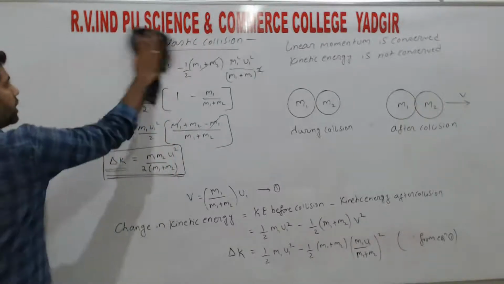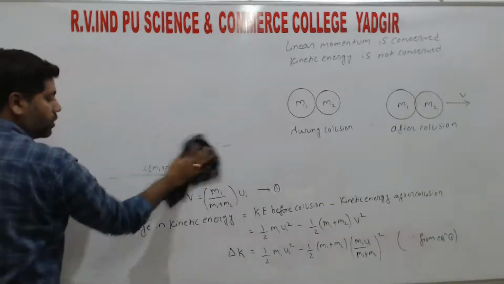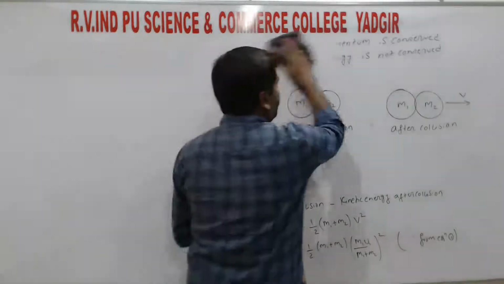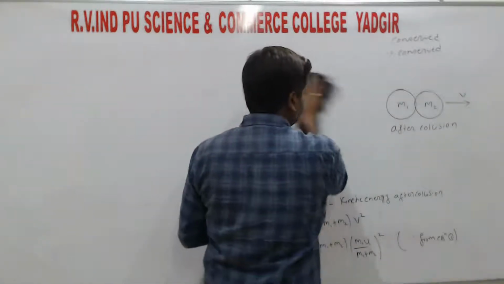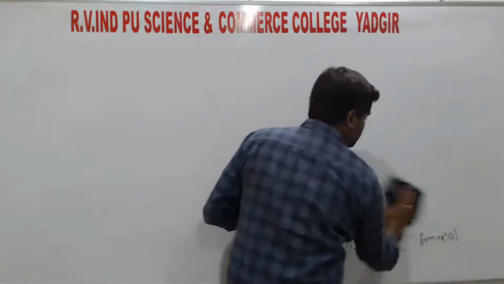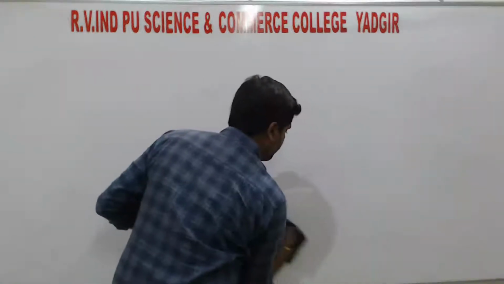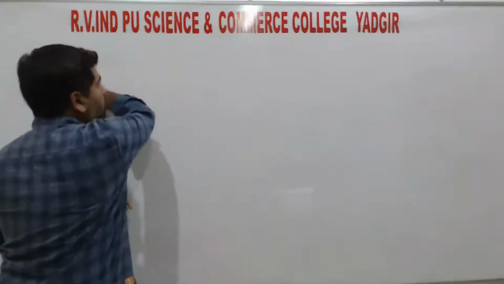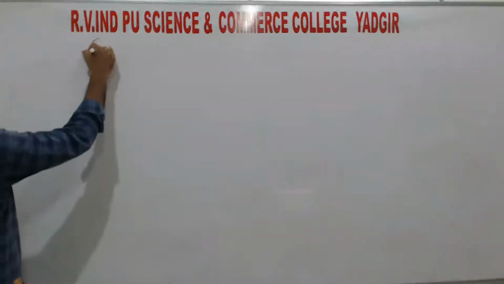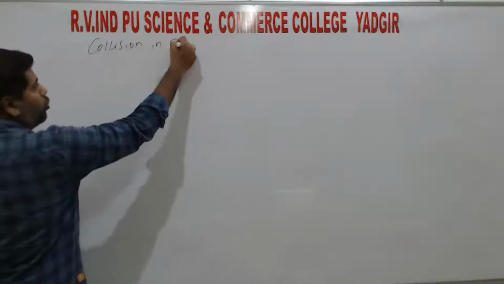From the last topic, collision in two dimensions.